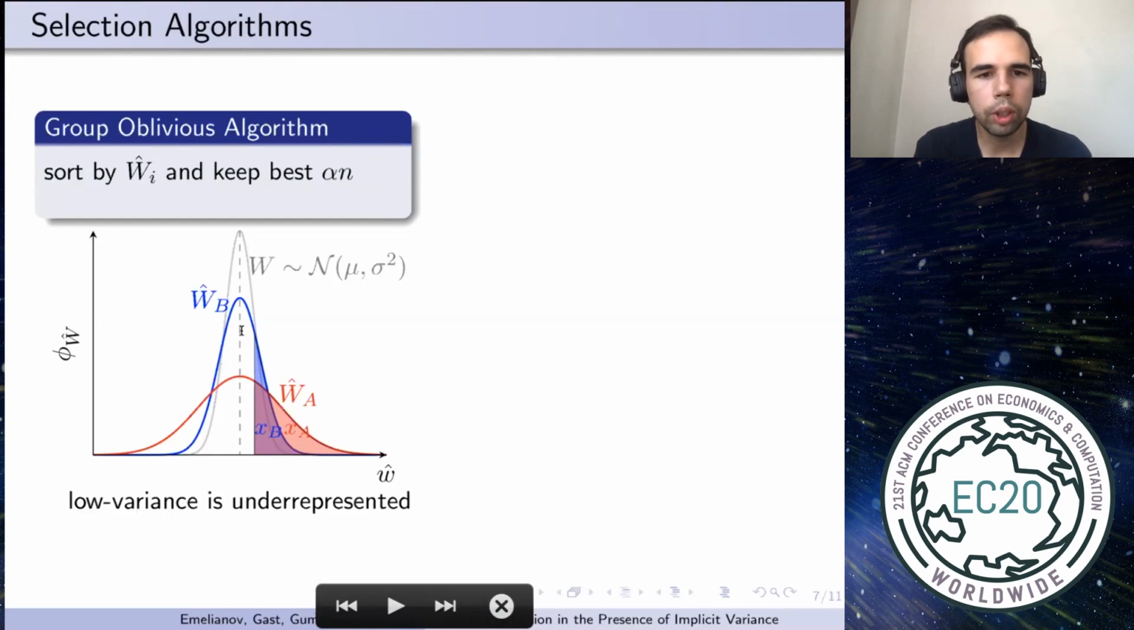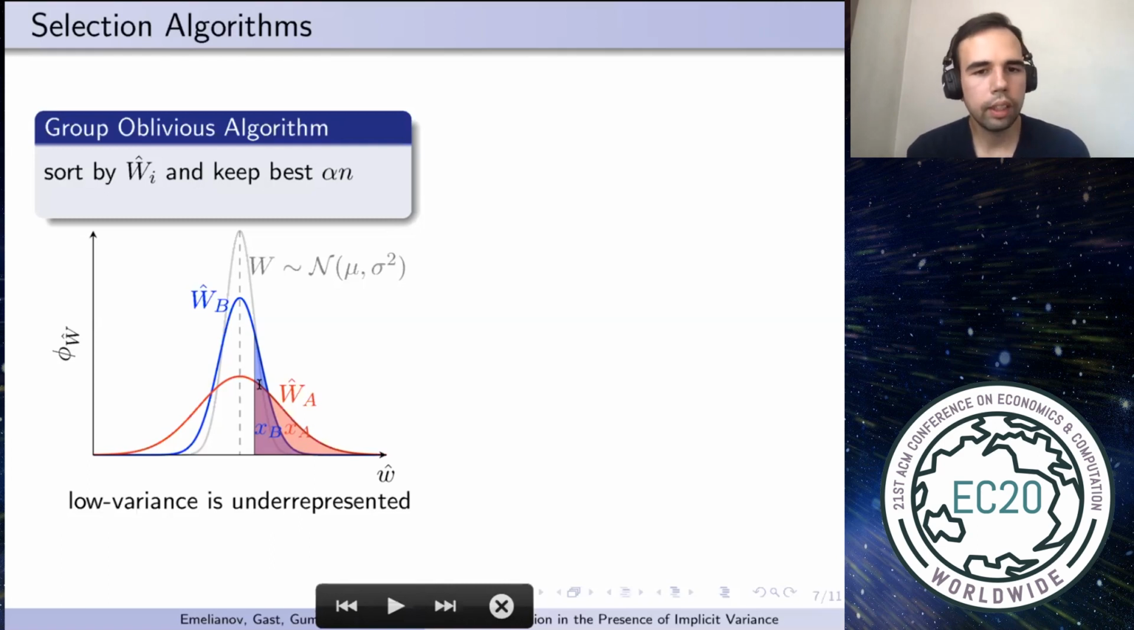In the figure below, we show the distribution of quality as well as the distribution of estimations. In our theoretical evaluation, we assume that quality follows the normal law, and that the variability of estimation for group A is larger than for group B. And we see from this graph that when the selection is made such that less than half of the population is selected, then group oblivious will tend to underrepresent the low variance group B.